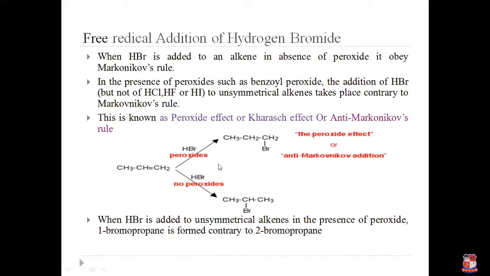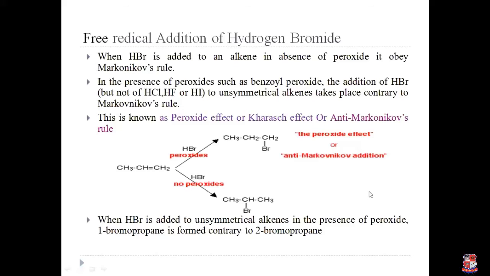So here we take an example. Suppose propene reacts with HBr in the presence of peroxide, the product generated is 1-bromopropane. While in the absence of peroxide, the product is 2-bromopropane, which follows Markovnikov's rule. Here the major product is 1-bromopropane, which is produced by the anti-Markovnikov's addition reaction or the peroxide effect.